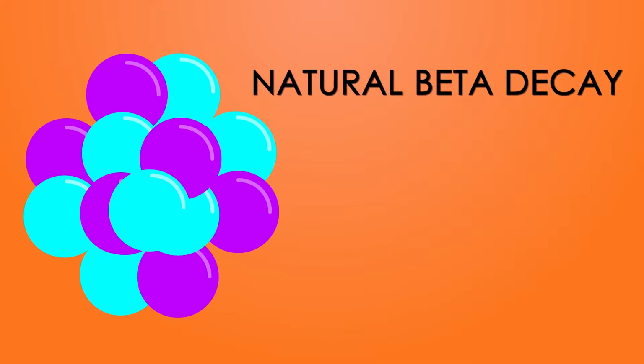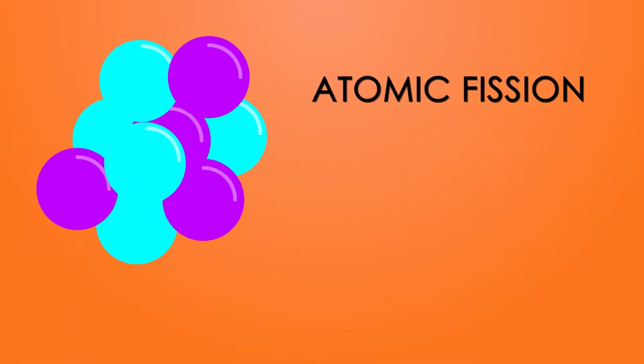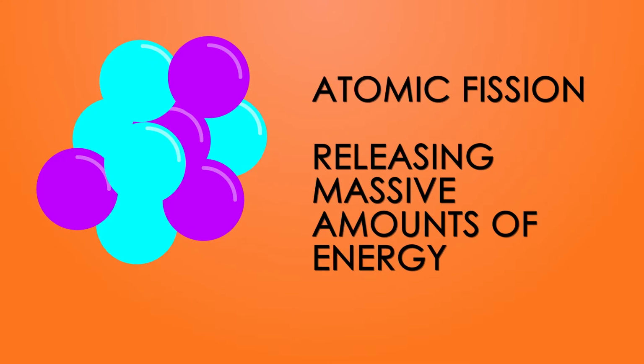It meant that neutrons can collide with the nucleus, increasing the atom's mass, and by the process of natural beta decay, which was the emission of an electron from the atom's nucleus, would then convert the neutron into a proton. Also, with this discovery, it showed that neutrons can be used to split heavy atoms, or atomic fission, releasing massive amounts of energy. This can be seen in nuclear reactors or in nuclear weapons.